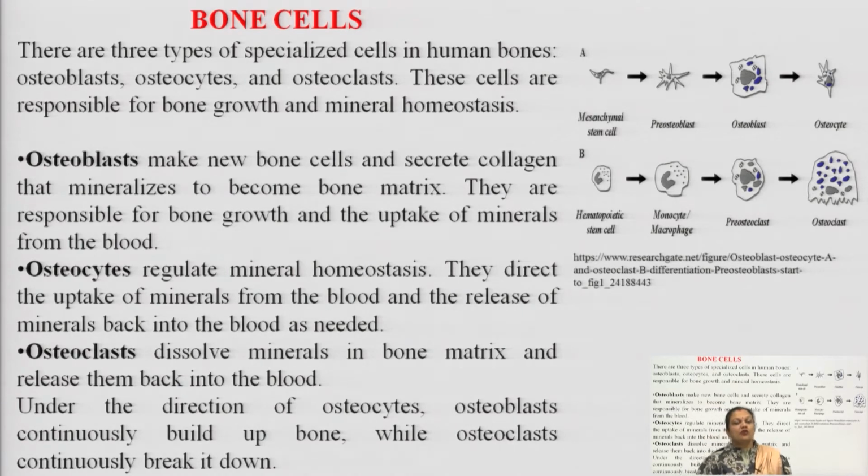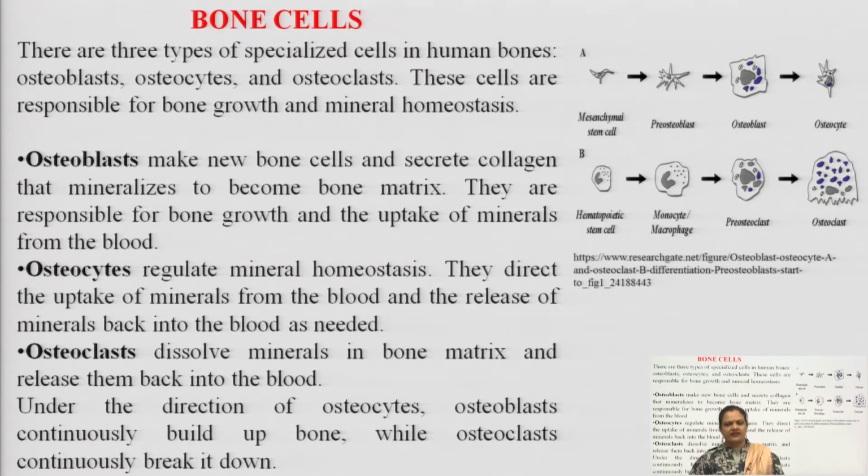This collagen protein is required for spongy as well as compact bone, long or short bone. Each and every type of bone is composed of collagenous protein, so collagen is very important. Osteoblast cells secrete collagen that mineralizes to become bone matrix.